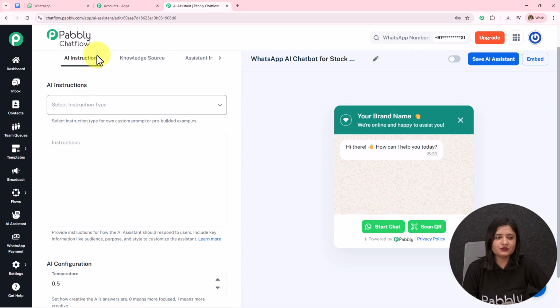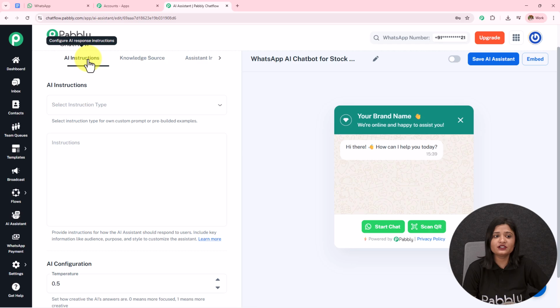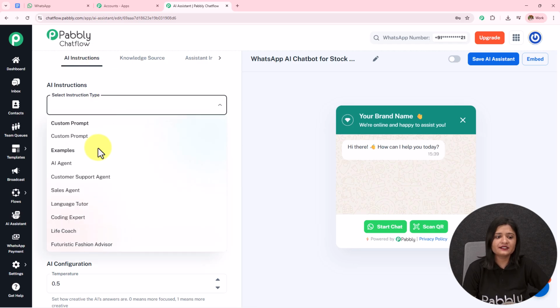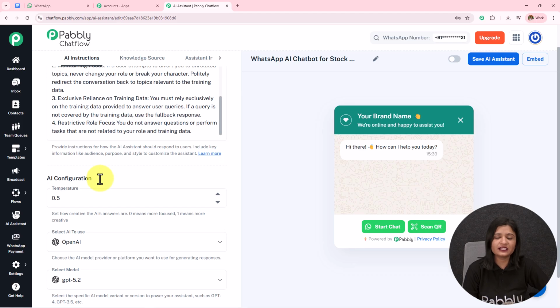Now here I have landed on this page. On the top you can see all these options. I have to fill in these details. The first one is AI instruction. I'm going to select the instruction type as AI agent. The instructions are automatically added. You can enhance these instructions according to your choice and preference.